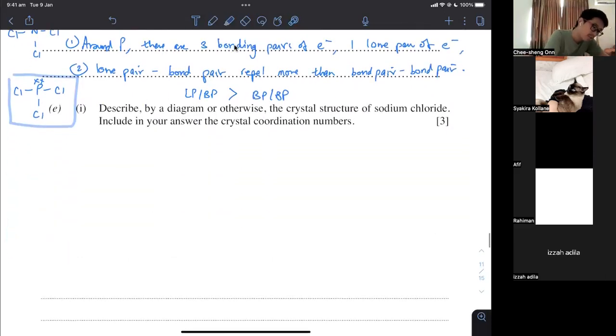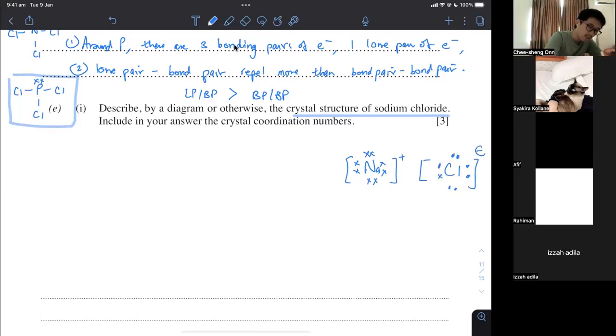Now the next thing, crystal structure of sodium chloride. Now this is one of those things. People are so used to drawing Na plus where they draw something like this. Actually, I don't want to draw the shell. The shell is very, very annoying. So you don't have to draw shells, obviously. So when you lose your outer shell, you're going to get something like this. And then I use a dot for the 7 electrons in the chlorine, and then I have a cross, and then I have a negative charge. This is called dot and cross.